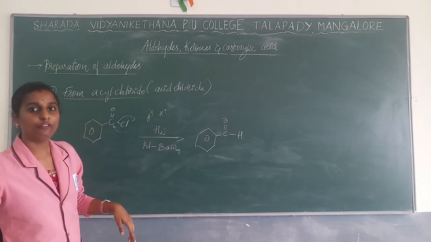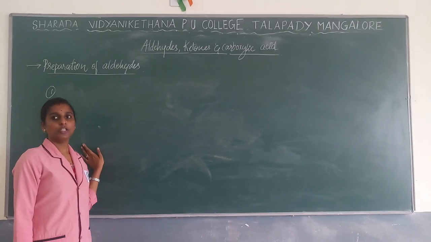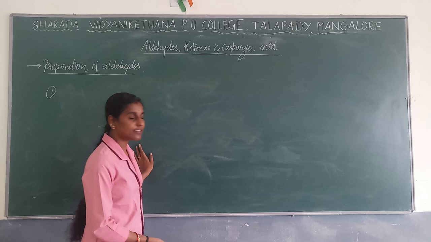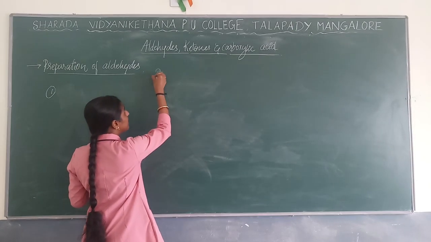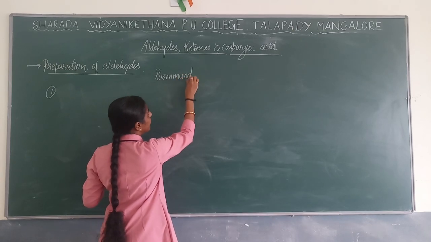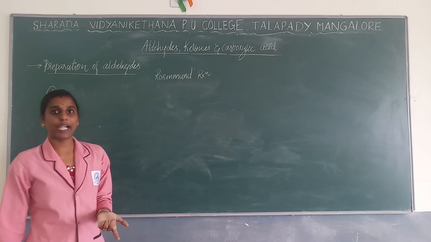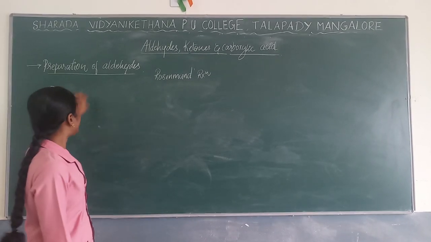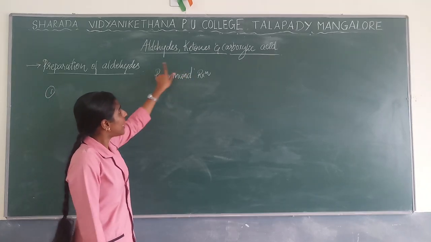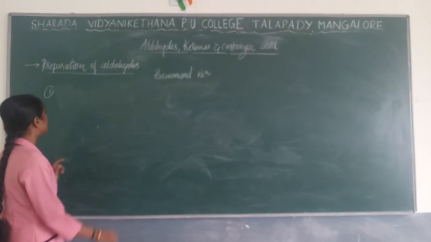When an aldehyde is prepared from acid chloride, the reaction is called the Rosenmund reaction. It is a very important reaction. Where you have written the heading 'from acid chloride', there you just write that the reaction is known as the Rosenmund reaction.